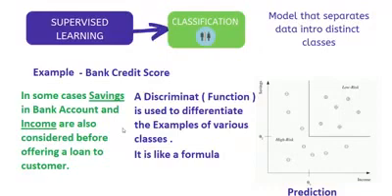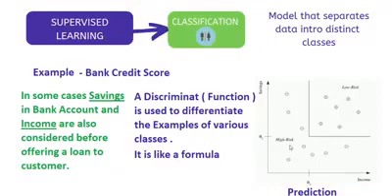Here you can see a graph. On the x-axis we have income, on the y-axis we have savings. Someone has a higher income but savings are less, that means they are unable to save from it.